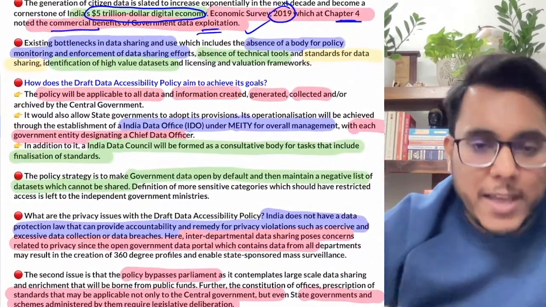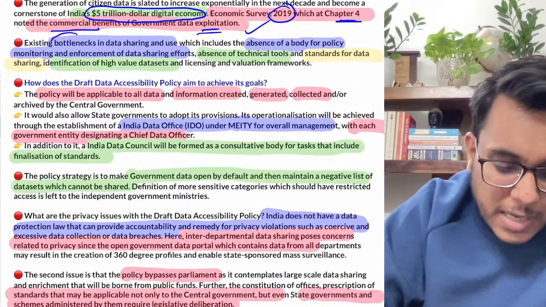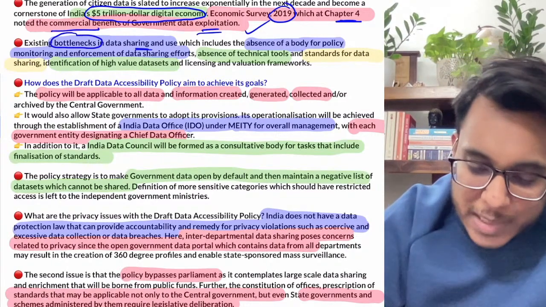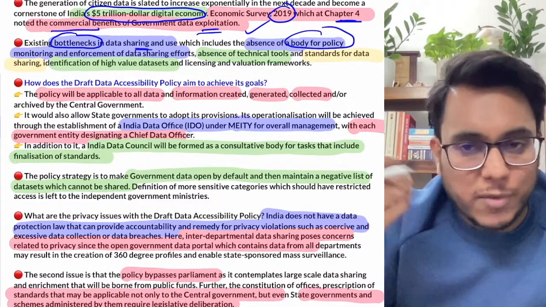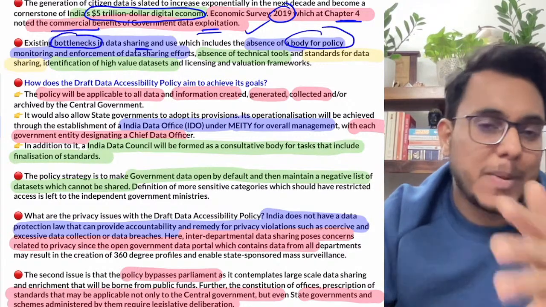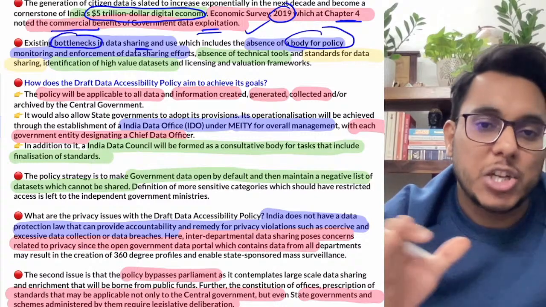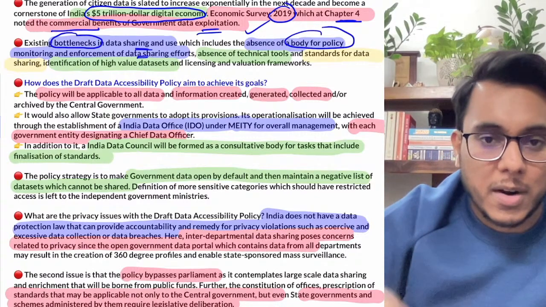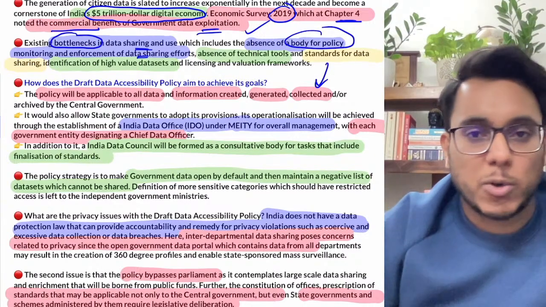Now, guys, if we see today, there are a large number of problems and bottlenecks in data sharing and data use. Number one, first of all, there is no body and no policy with respect to the selling of public data or the sharing of public data. Enforcement agencies are not there. Is it clear or not? So now we are trying to bring a law here.